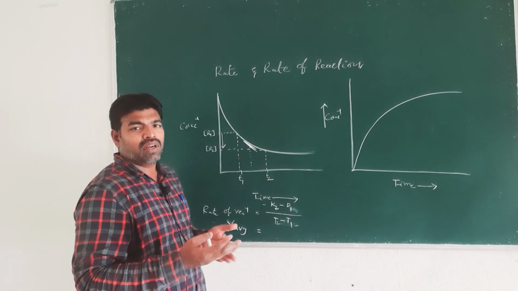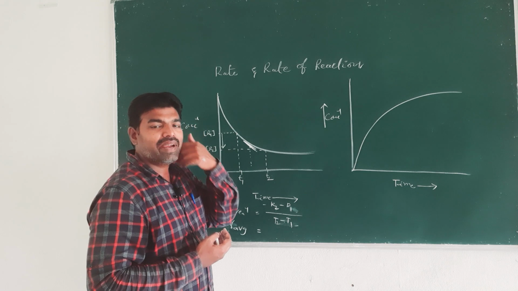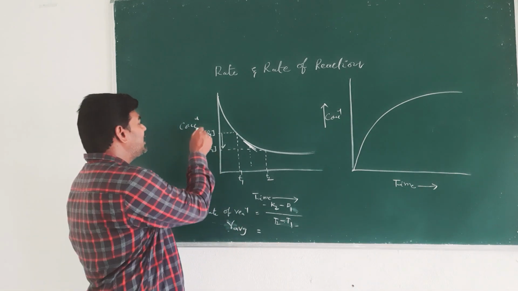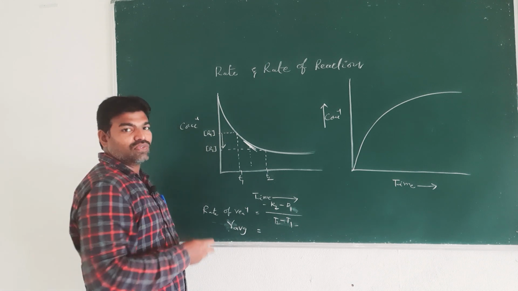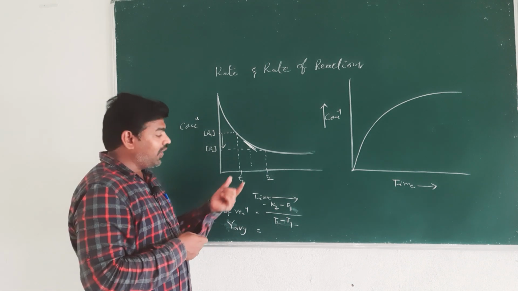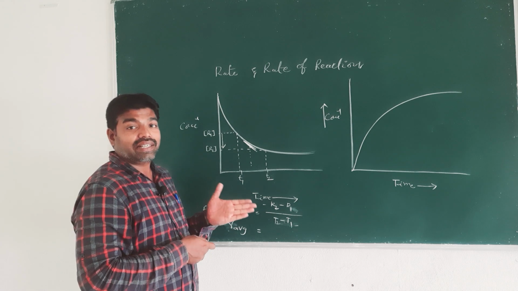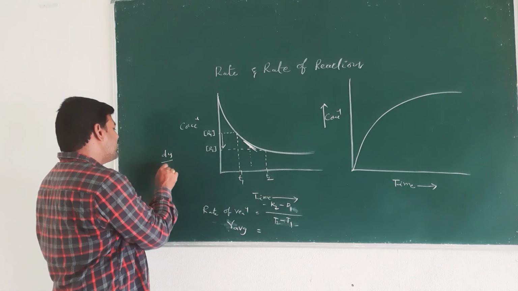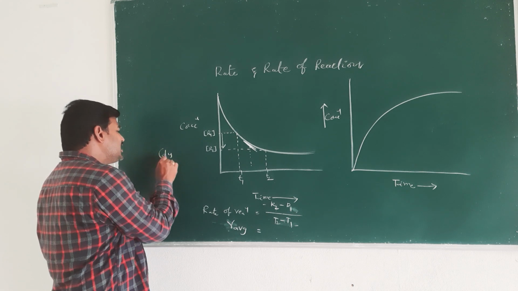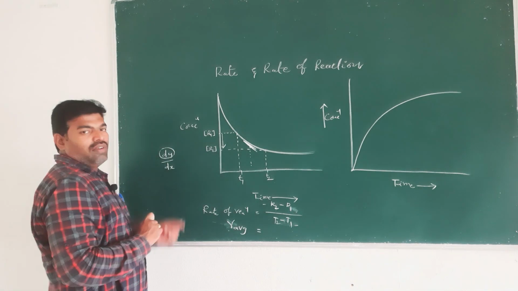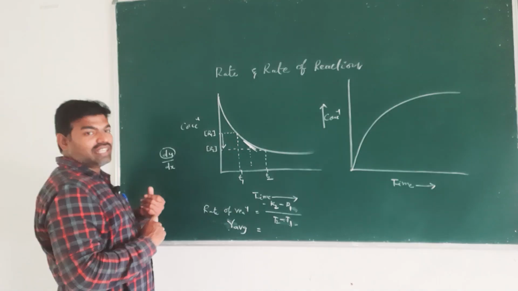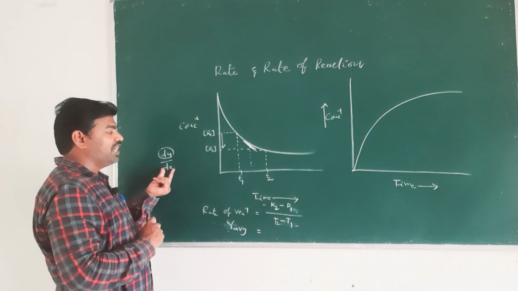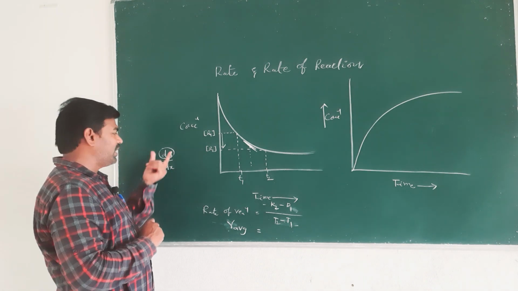What is slope? It is nothing but dy by dx. Here on the y axis we took concentration, and on the x axis we take time. Slope is dy by dx, that is, infinitesimal change in the y variable and infinitesimal change in the x variable.